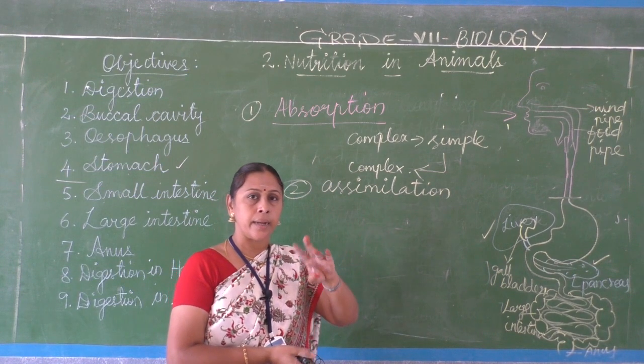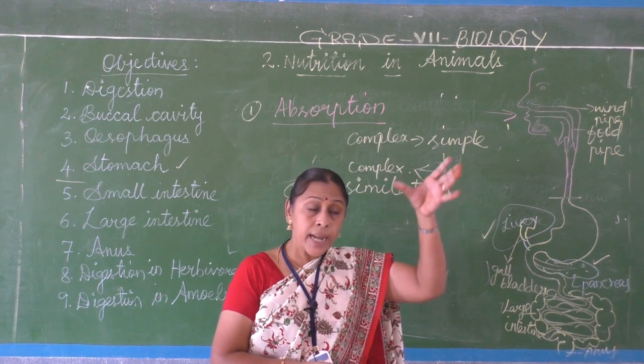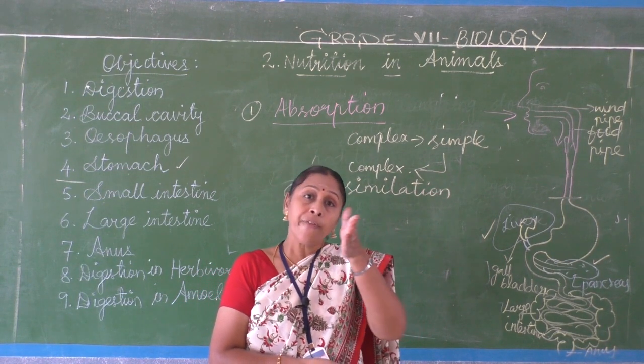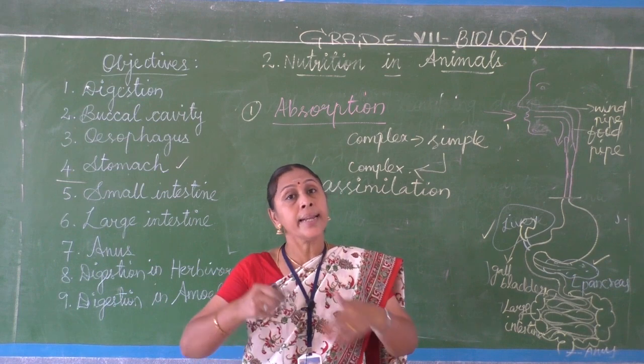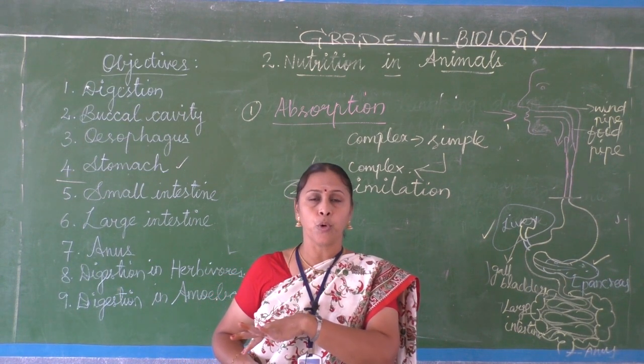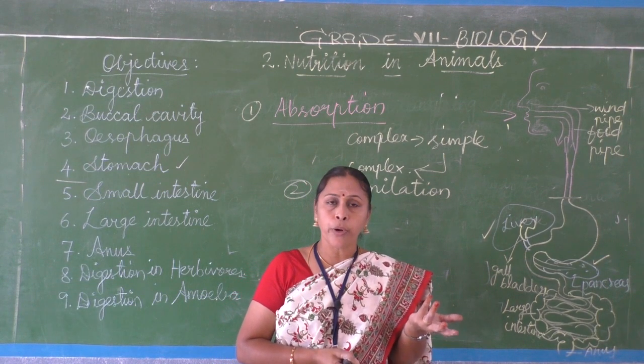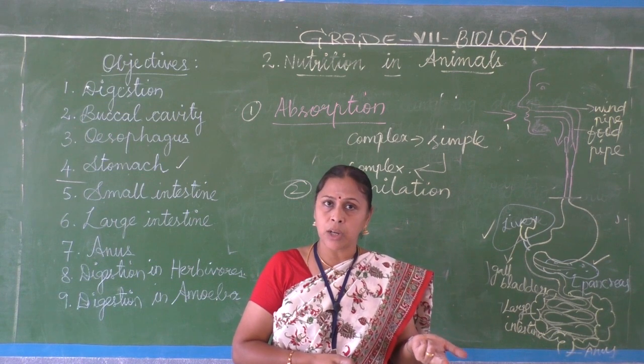Hope you understand, the food we take will not be directly absorbed by our body. The digestion process goes on, and after the digestion gets over, it is again converted into complex food, that is carbohydrates and proteins, which the body can use. Our body needs protein for growth, and to release energy.